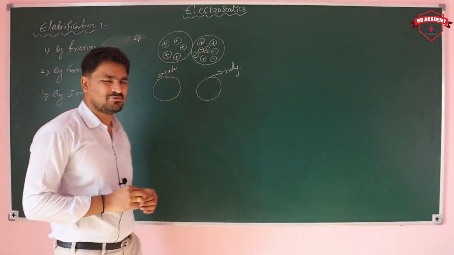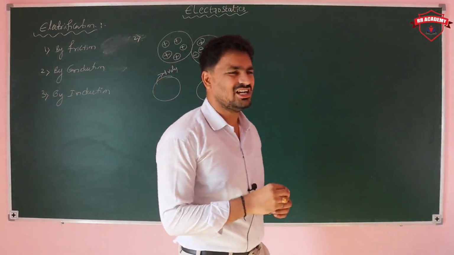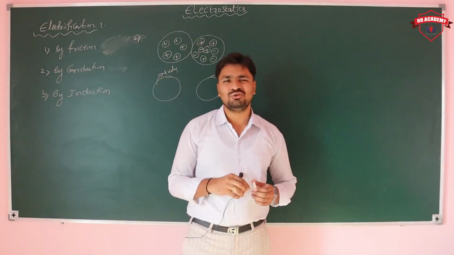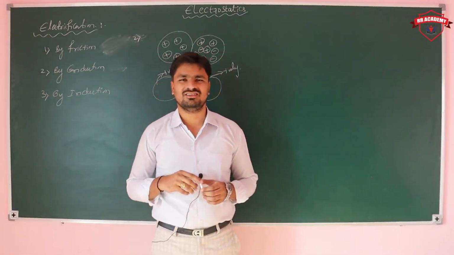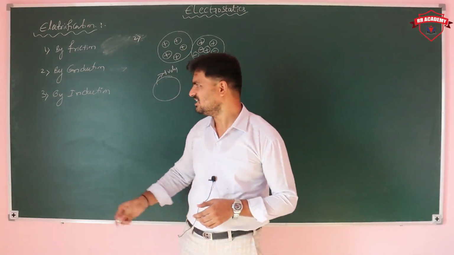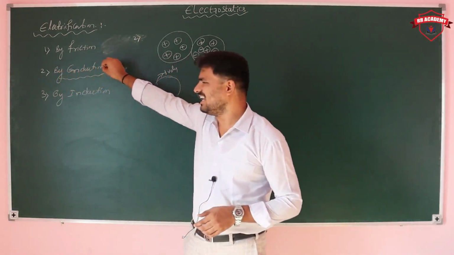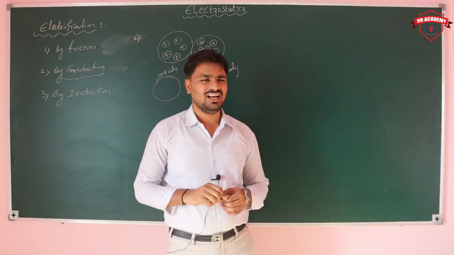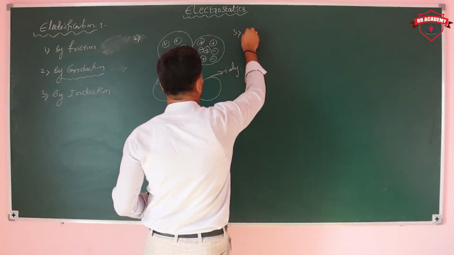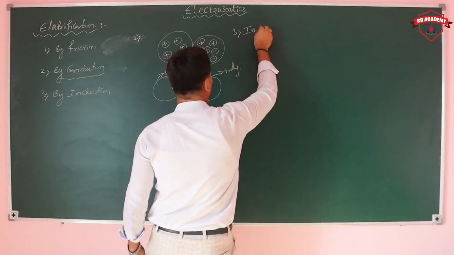When an uncharged body is kept in contact with a charged body, due to the transfer of electrons the uncharged body becomes charged. That process we call electrification by conduction.